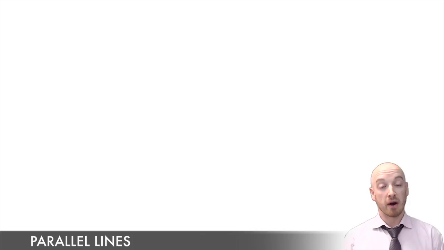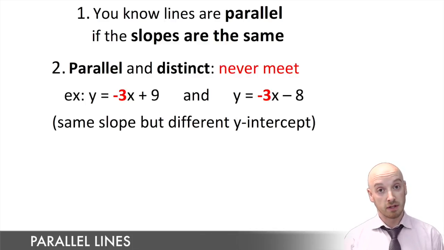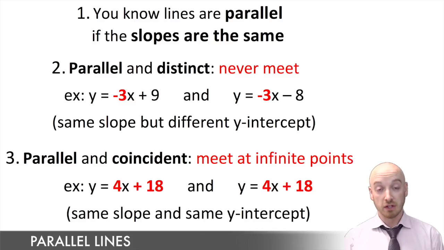So that's pretty much it for parallel lines. Try and remember those few key points. Parallel lines have the exact same slope. Parallel lines never touch unless, of course, they have the same y-intercept, in which case they always touch. And specifically, in case you see those words on a final exam, parallel and distinct means yes, they're parallel, same slope, but a different y-intercept, meaning they don't cross. And then parallel and coincident, meaning parallel and the same y-intercept. Two lines, one right on top of the other. So that's pretty much it. Watch the examples on questions that might come up on parallel lines.